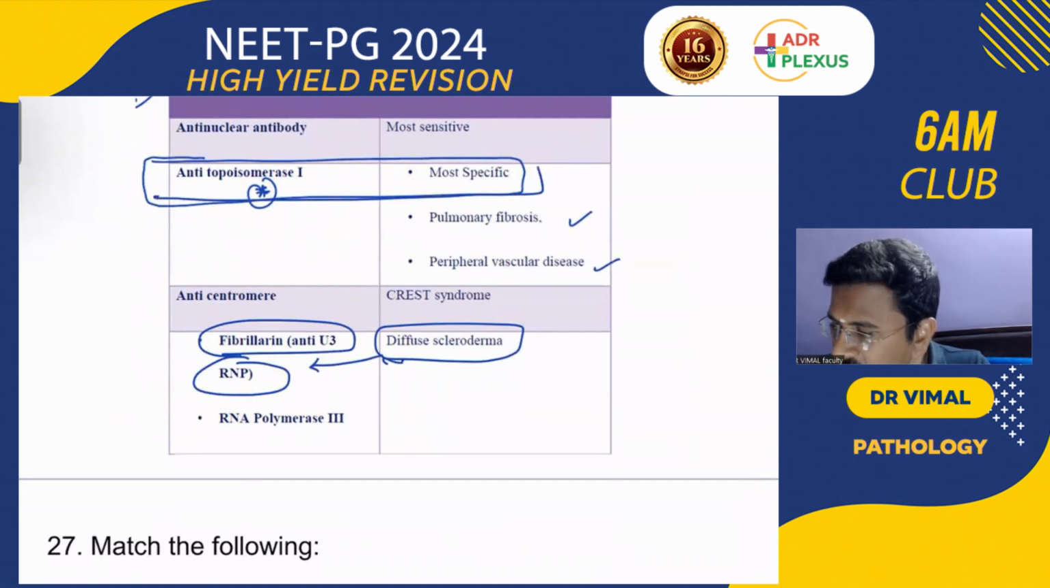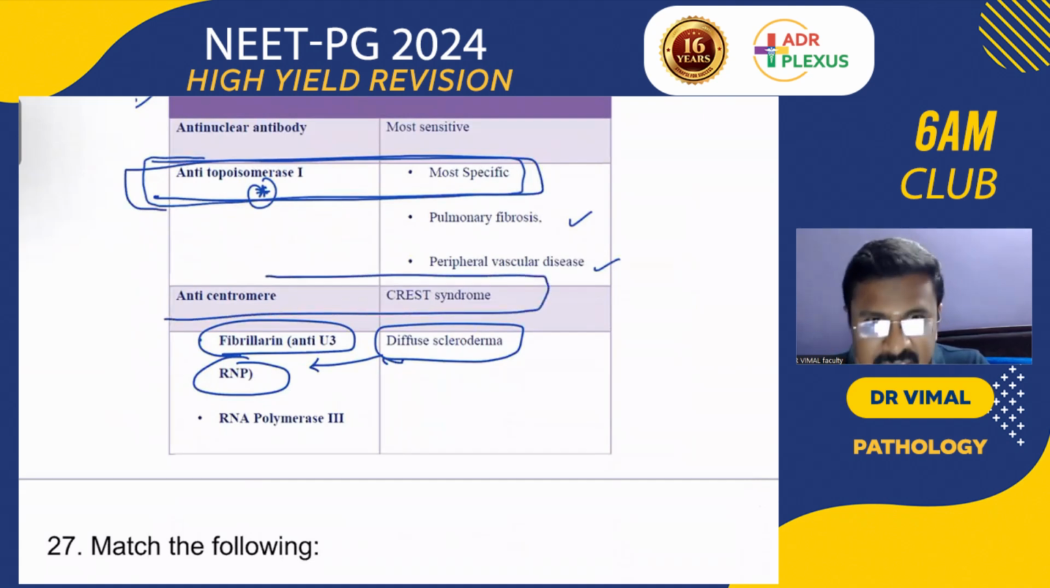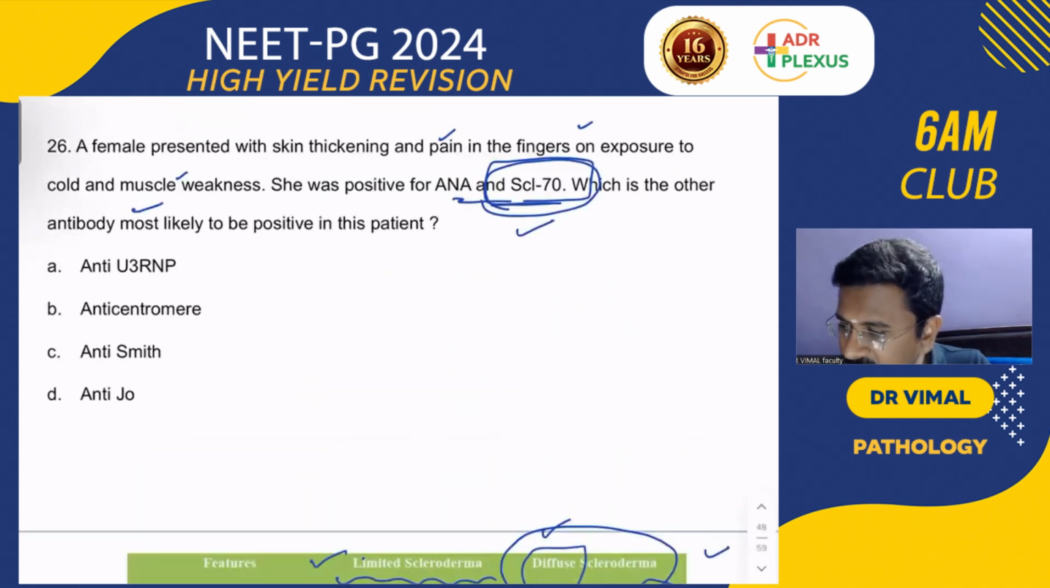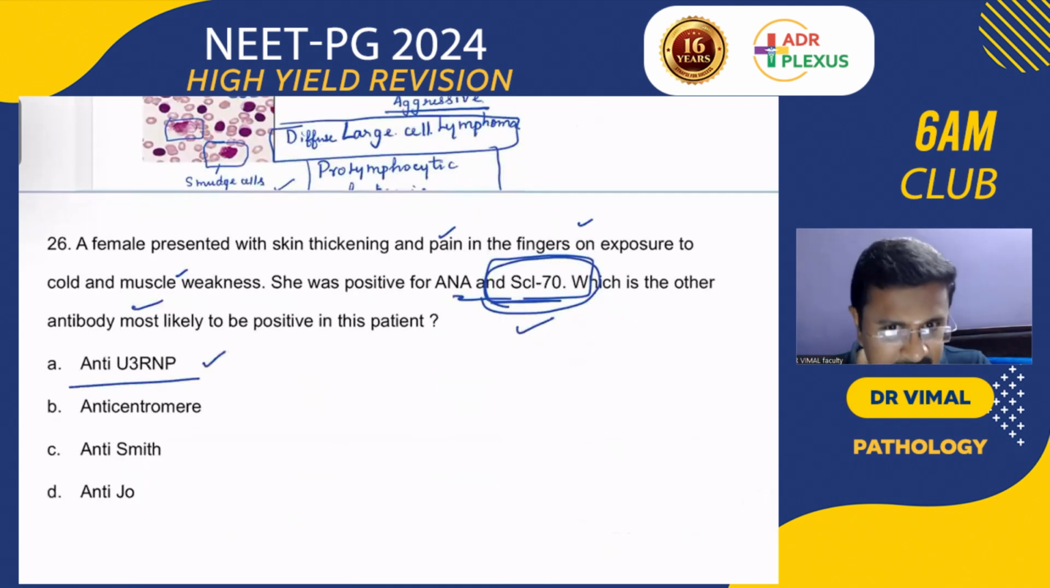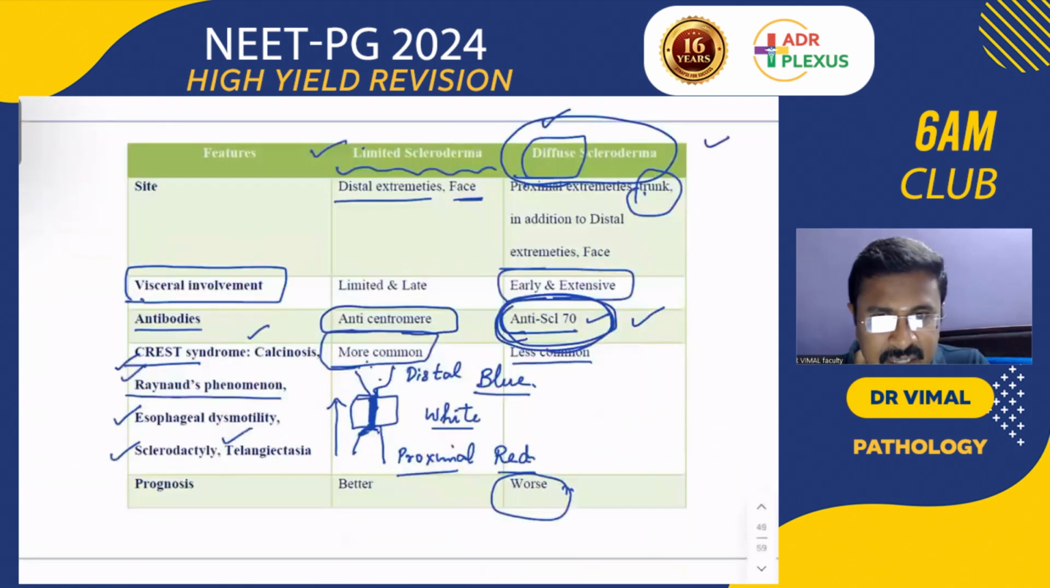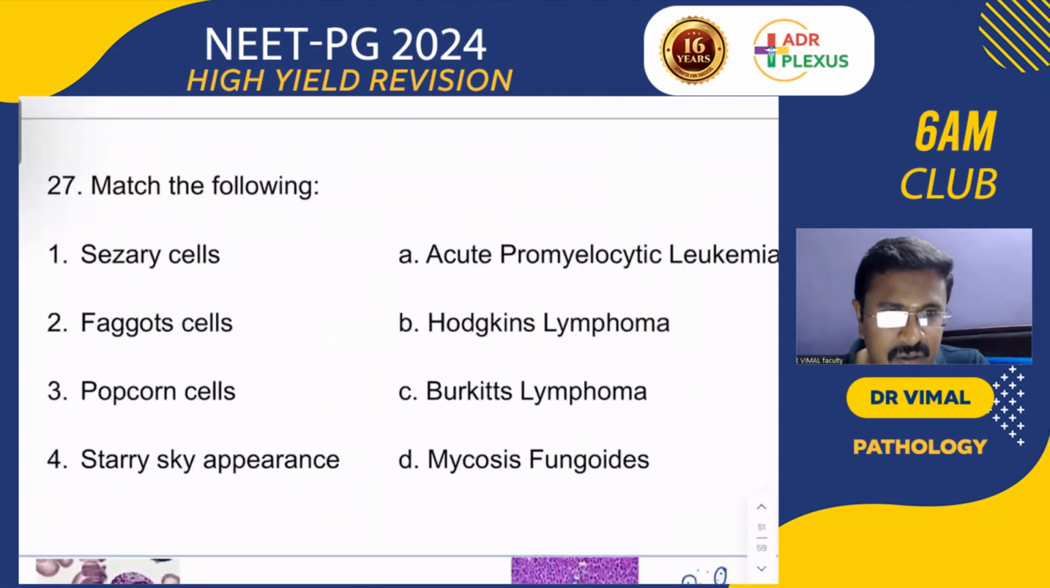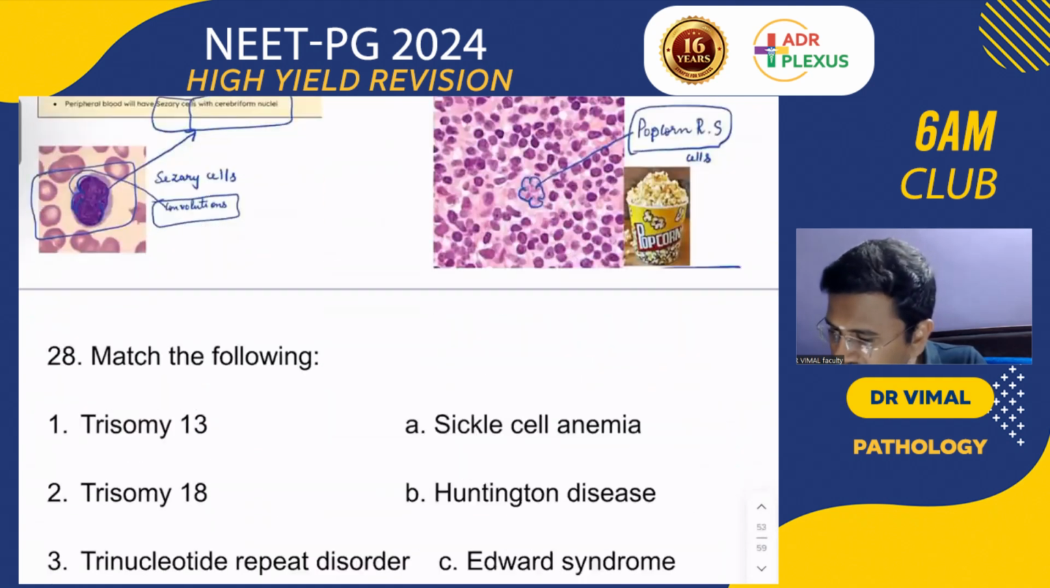Anti-topoisomerase is the most specific antibody in scleroderma. Anticentromere is CREST syndrome, but here they have given anti-SCL70 positivity. So with anti-SCL70 positivity, now it is diffuse scleroderma. So the answer here is anti-U3 RNP. This is a very tricky question, but the answer is anti-U3 RNP. You can see this tabular column given in our workbook. I think we have seen this question.